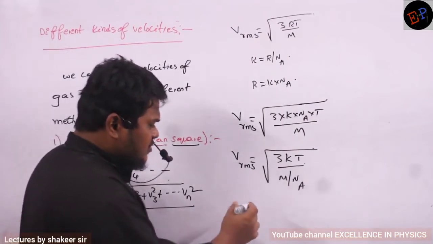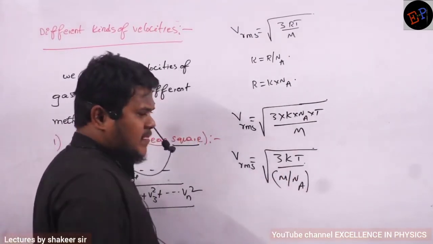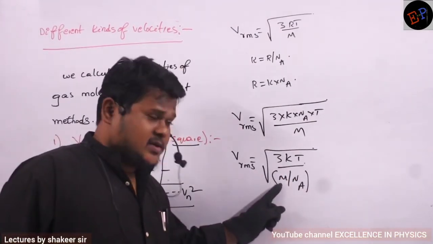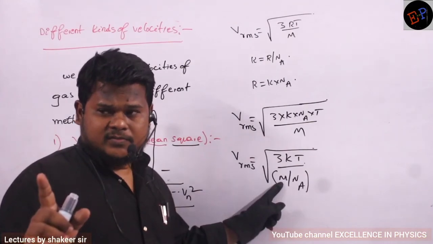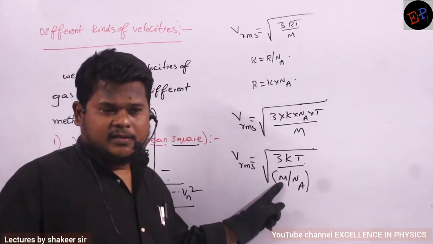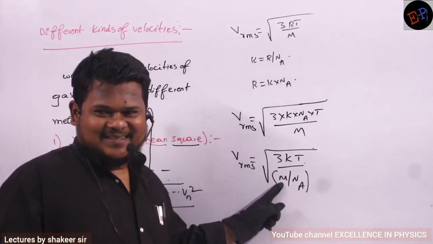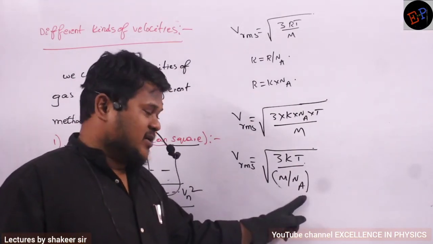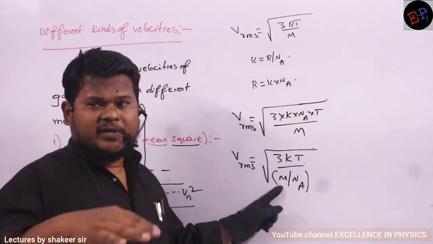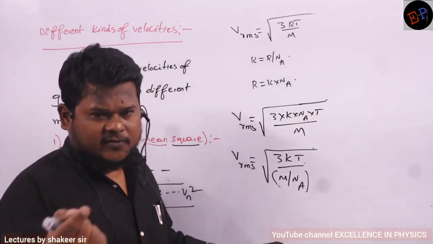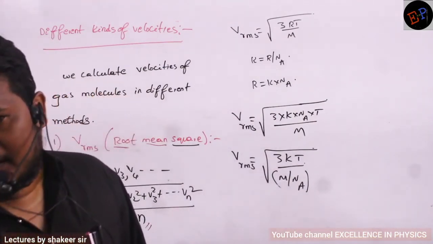But can you say what M by NA is? M is the mass of 1 mole of gas molecules, divided by NA gives the mass of one gas molecule. The mass of NA gas molecules is capital M, so capital M divided by NA gives the mass of one single molecule or one single atom.